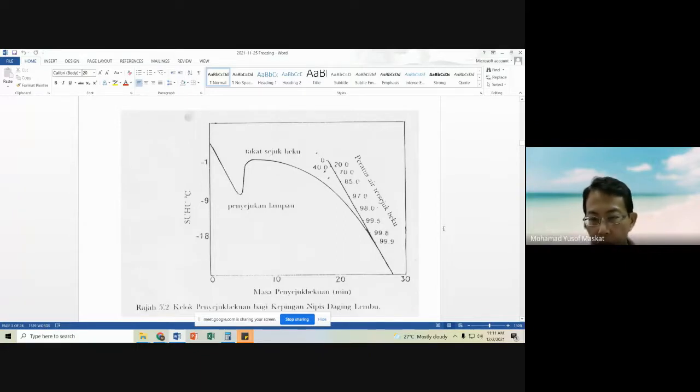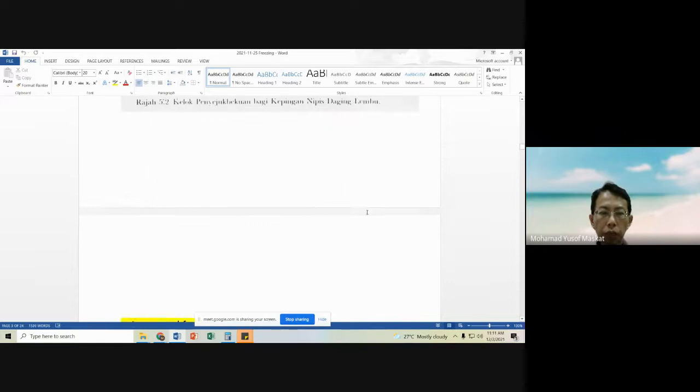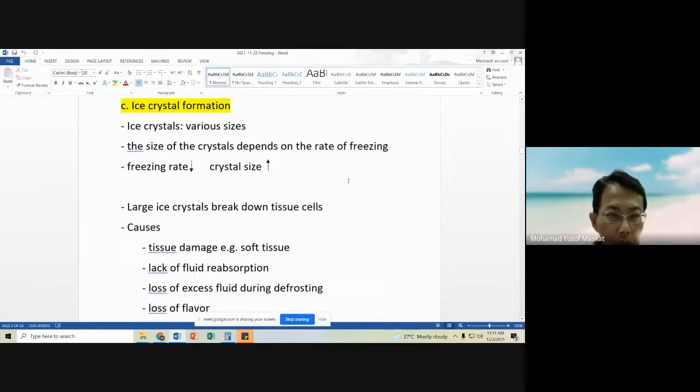The more we remove the heat, the more ice forms, and the higher the degree of freeze concentration. That will cause further freezing point depression. That's why it is curved like this. Okay, so we stopped there.